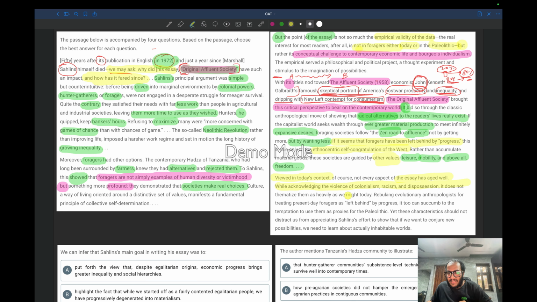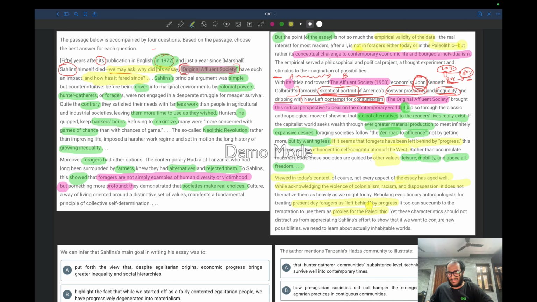It does not thematize them as heavily as we might do today, rebuking evolutionary anthropologists for treating present-day foragers as left behind by progress. So the author is rebuking evolutionary anthropologists for treating present-day foragers as left behind by progress. It too can succumb to the temptation to use them as proxies for the Paleolithic. Yet, these characteristics should not distract.